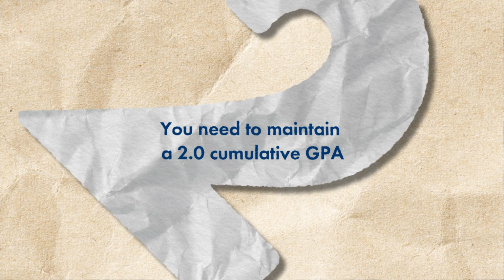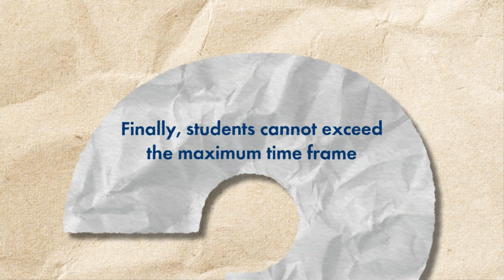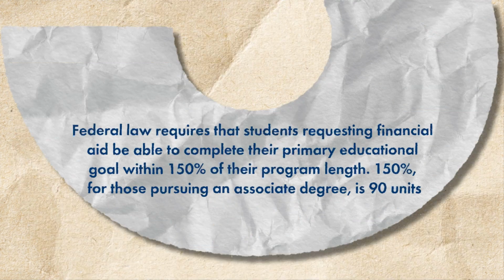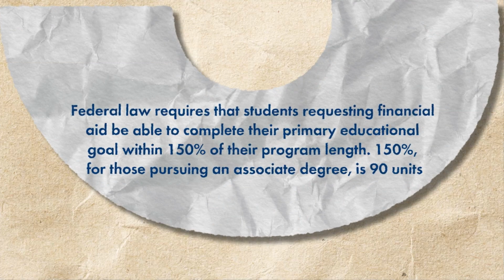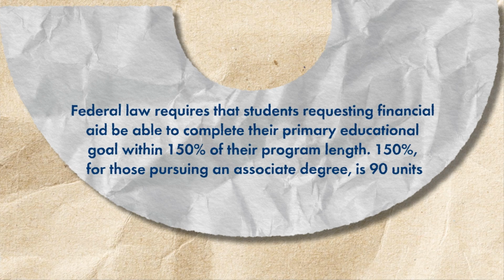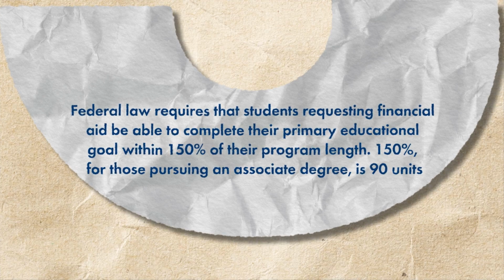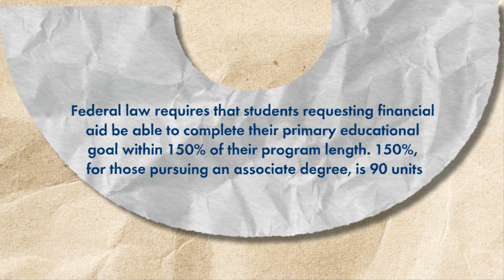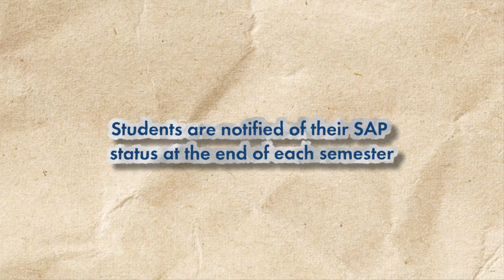Second, you need to maintain a 2.0 cumulative GPA. Finally, students cannot exceed the maximum time frame. Federal law requires that students requesting financial aid be able to complete their primary educational goal within 150% of their program length. 150% for those pursuing an associate's degree is 90 units. Students are notified of their SAP status at the end of each semester.